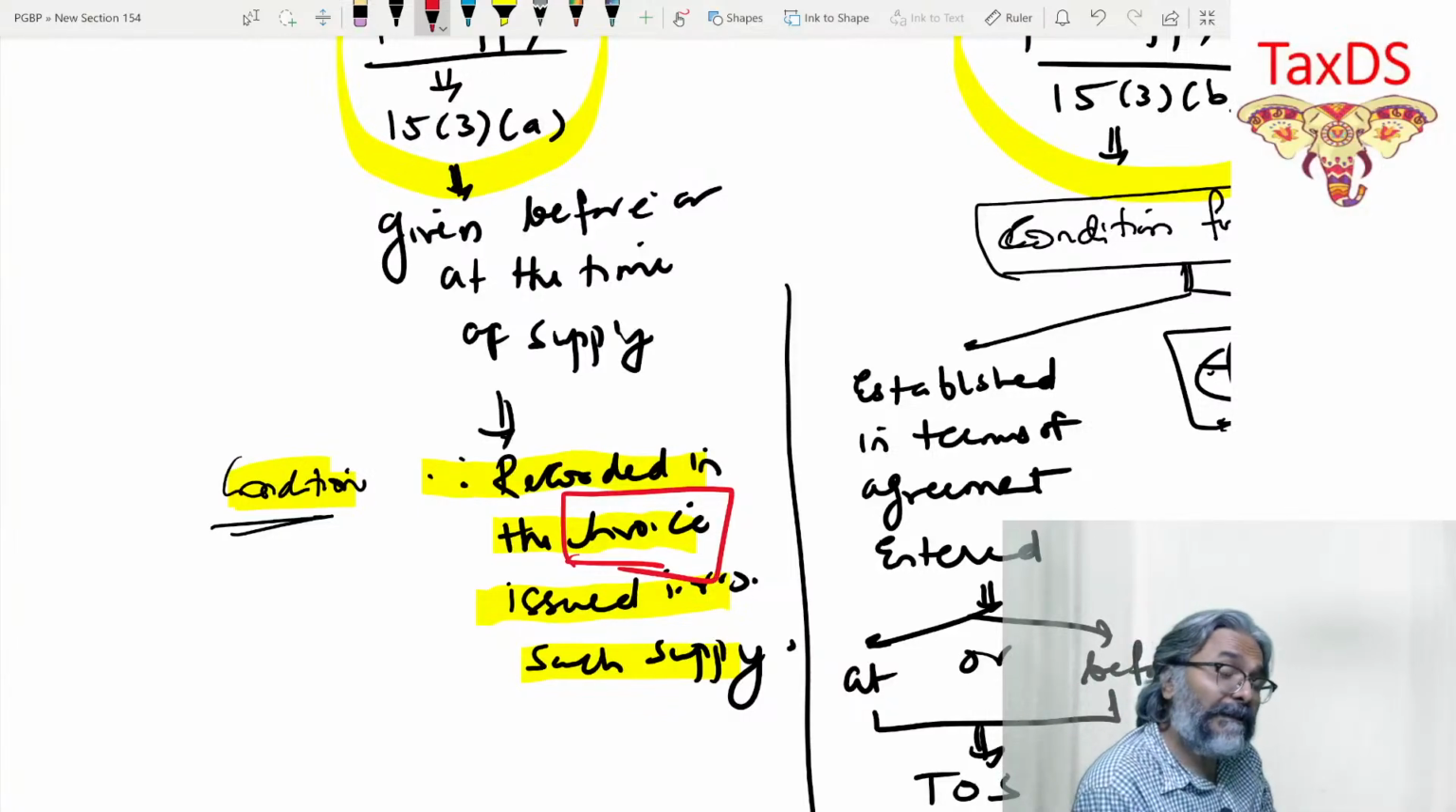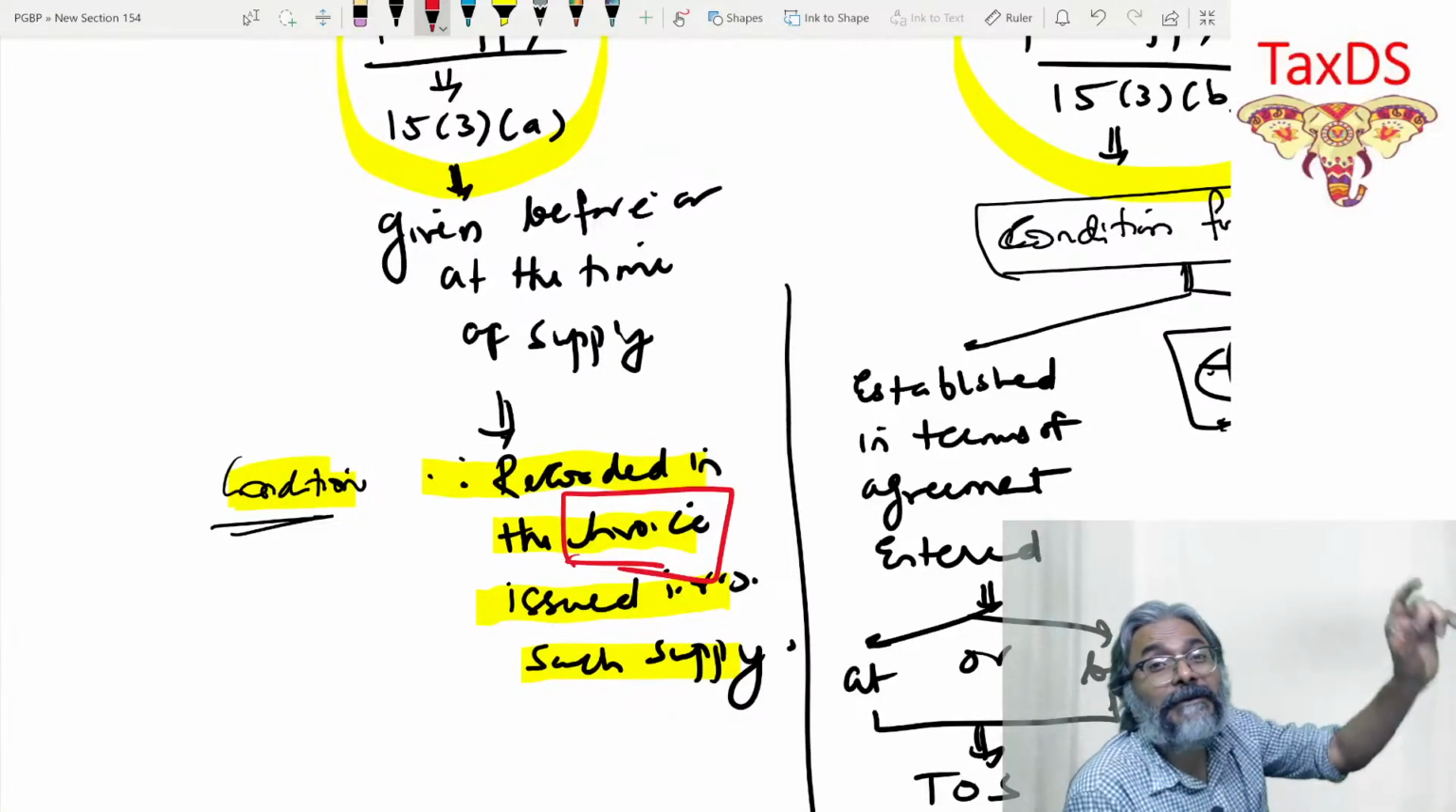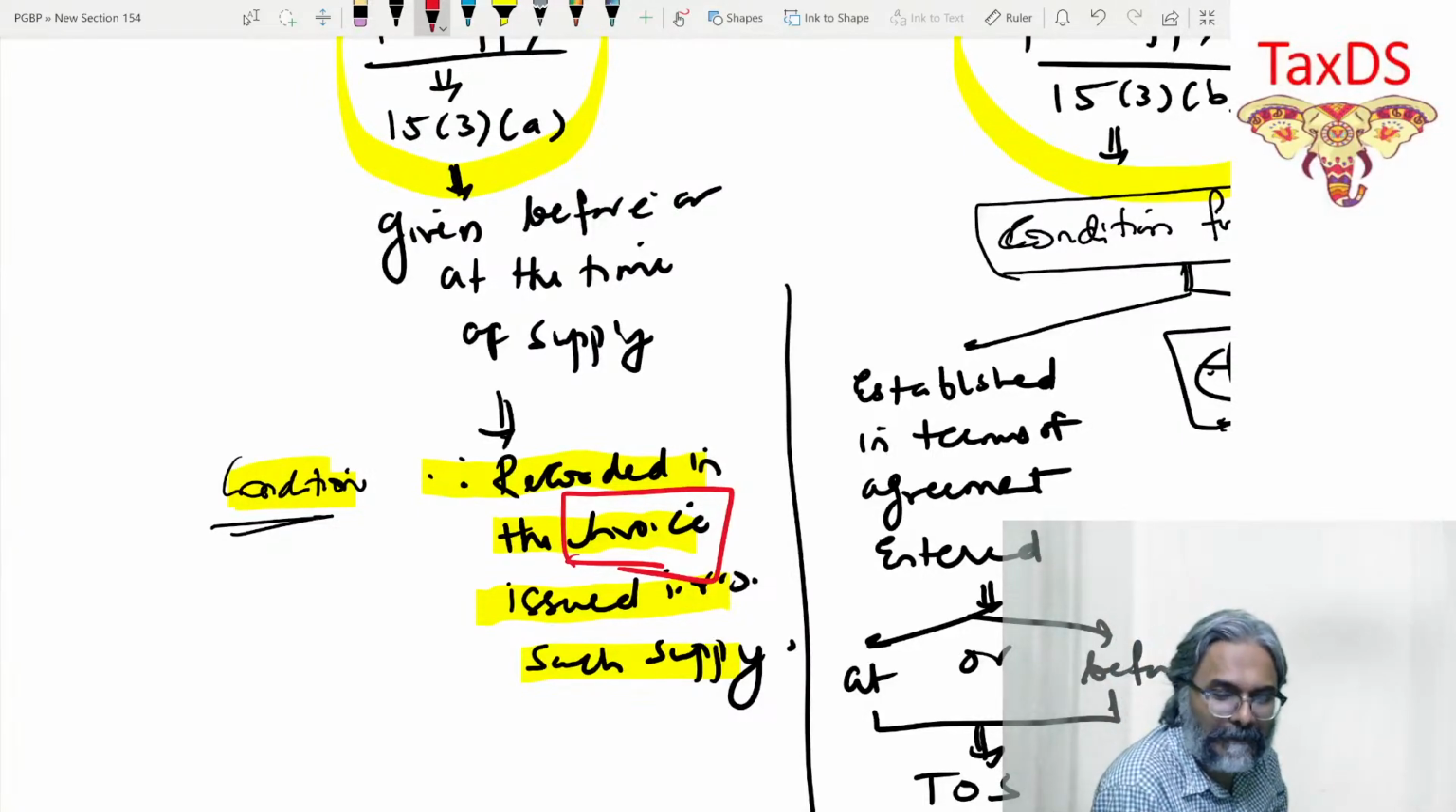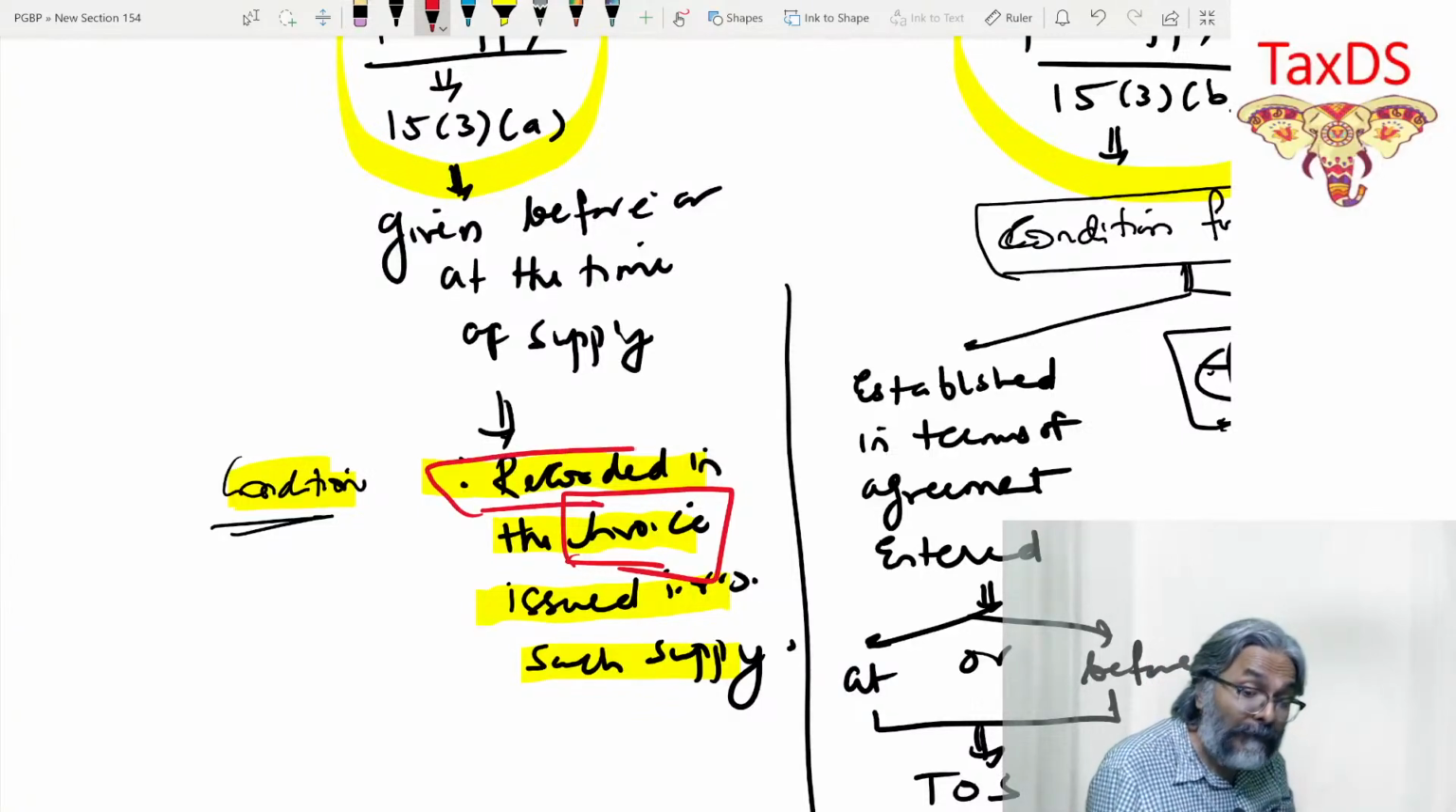So if this is missing, then what are you going to do? In such a case, students, you will have to say that this discount which has been given at the time of supply would be reduced provided the same has been recorded in the invoice which has been issued in respect of such supply. Is that point clear to all of you?